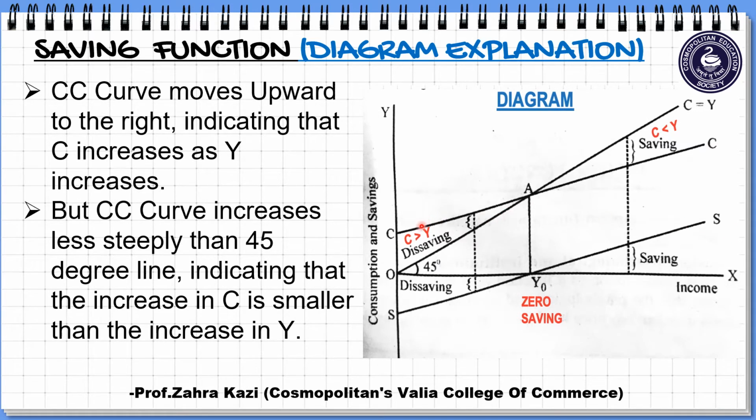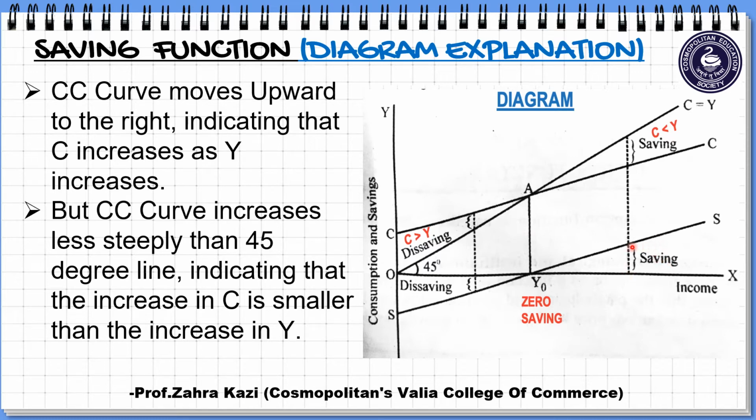Further, the CC curve moves upwards to the right, thus indicating that as the level of income increases, the level of consumption also increases. But the increase in this consumption is lesser than the increase in income.